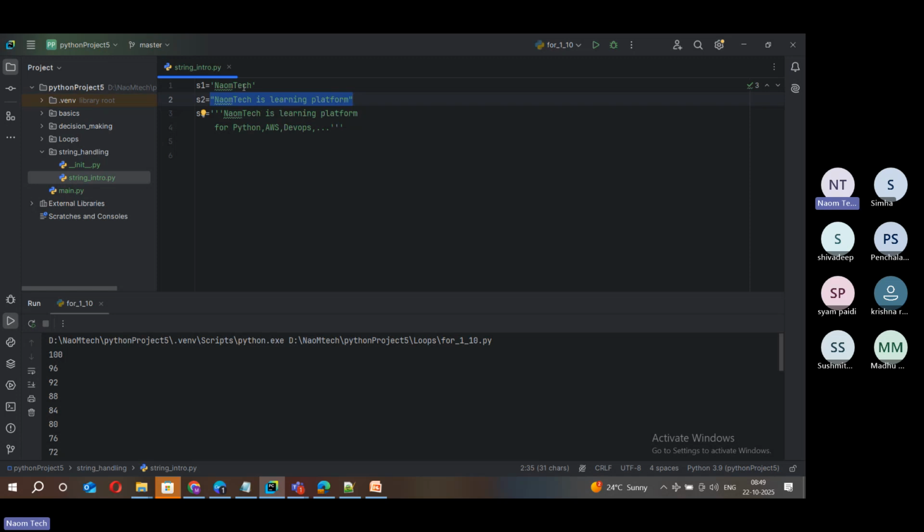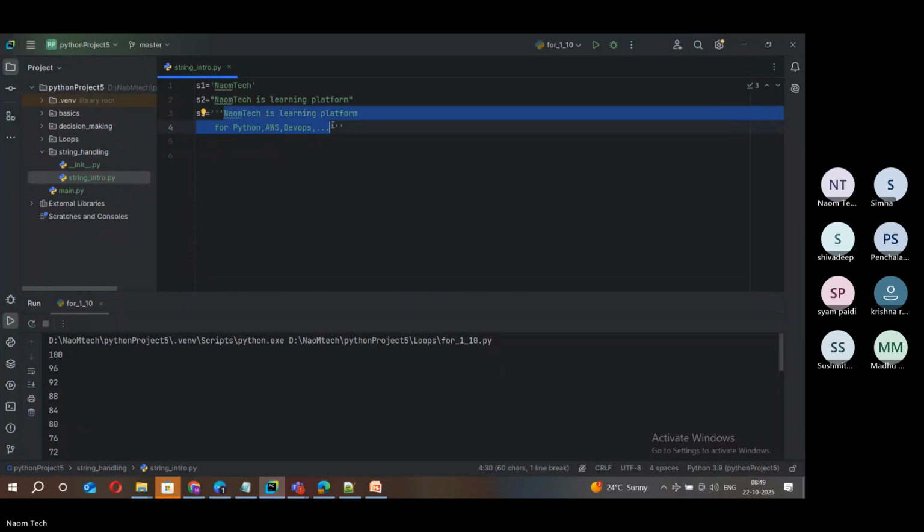Even for a simple string, we can use any of these, like single quote or double quote or triple quote. It's not like we should choose only single quote for just a simple string, only double quote for this kind of string, and only triple quote for this kind. But of course, for multi-line strings, definitely we have to use triple quotes. You got it right. I think I made it clear when to choose which quote. Right now, let's just print it and see the output.